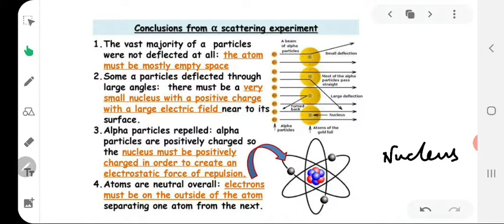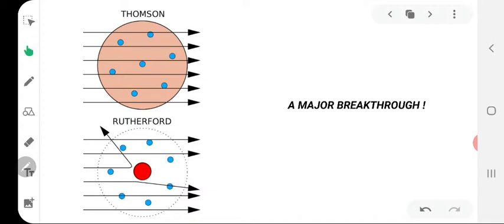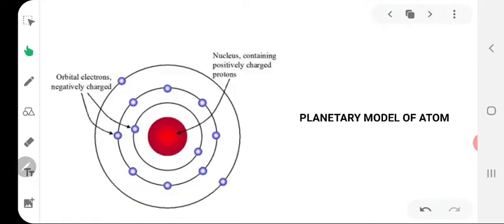It was also observed in the experiment that most of the alpha particles could pass undeflected. This means that the major space in an atom is empty or unoccupied. The electrons with negligible mass and negative charge were supposed to be present in this portion around the nucleus known as the extranuclear portion. So on the basis of this experiment, Rutherford proposed his model of atom.